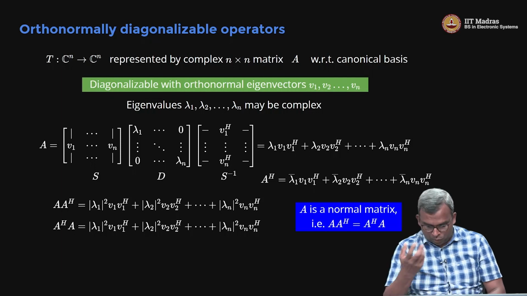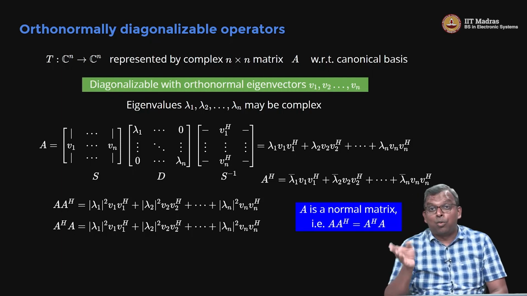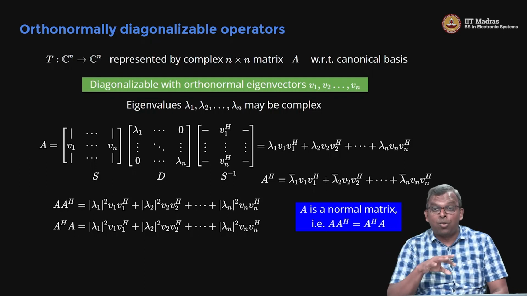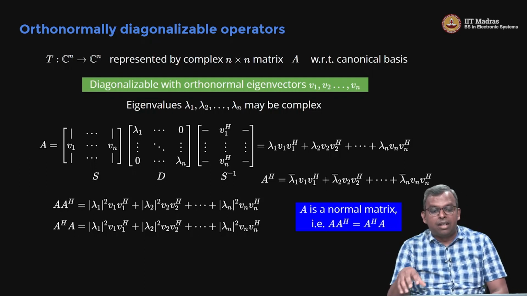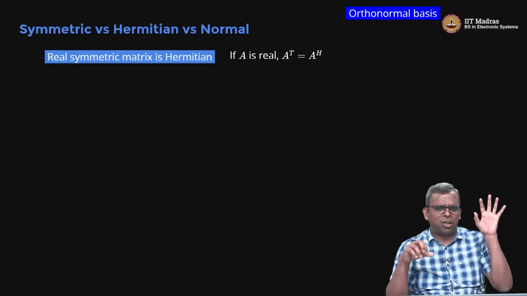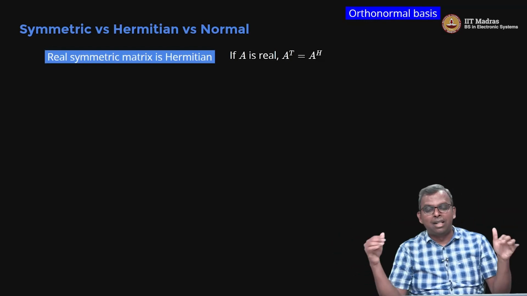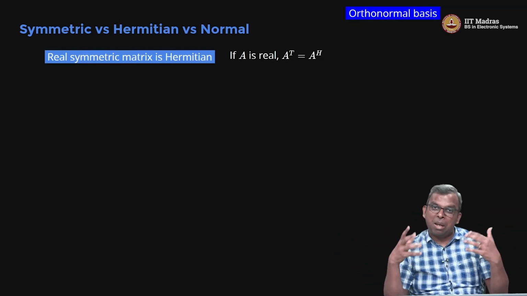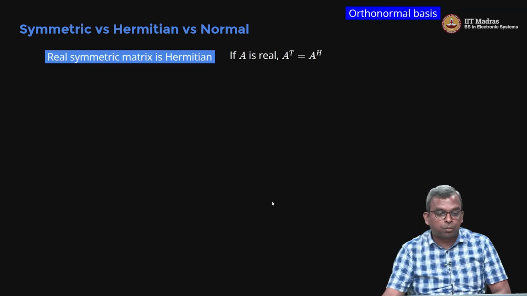Okay, so that's okay. You might ask what's the converse, right? So, we are interested in the converse. Supposing I have a normal matrix, is it true that it has an orthonormal set of eigenvectors? Okay. So, that is a question we will answer, but before that, there is this confusing world of symmetric versus Hermitian versus normal. Let me give you a few examples which will maybe clear it up a little bit for you. Okay. We are going to stick to orthonormal basis.